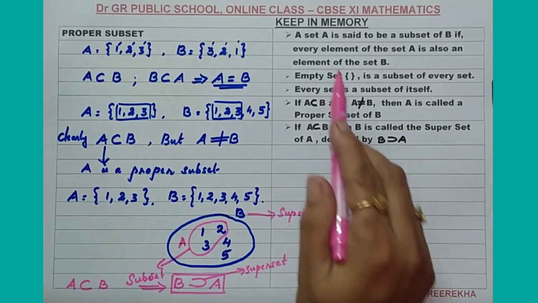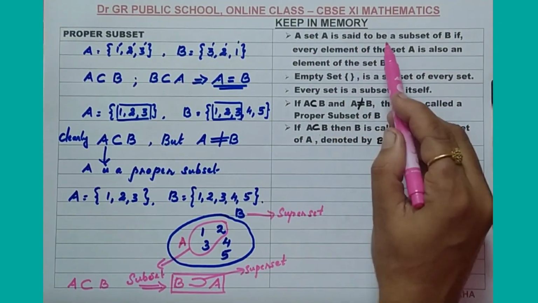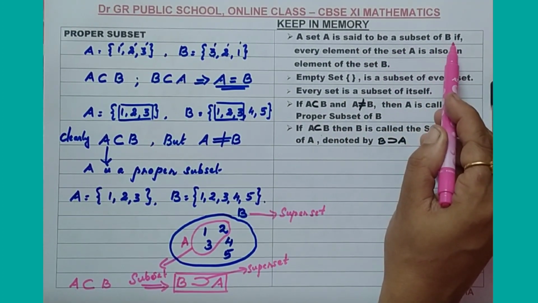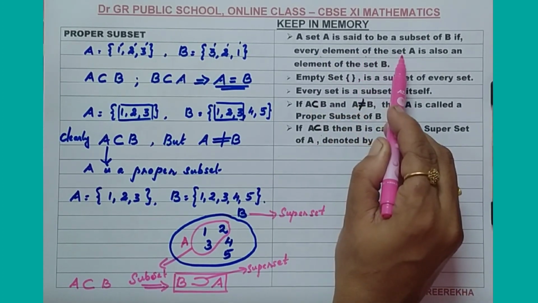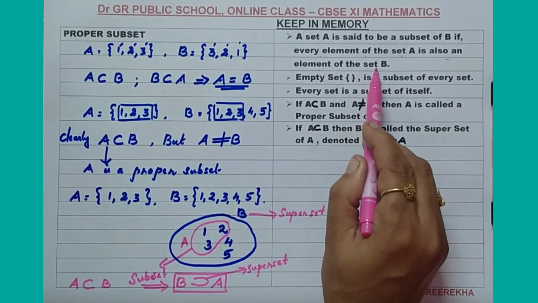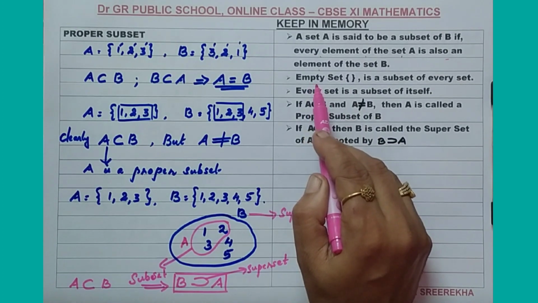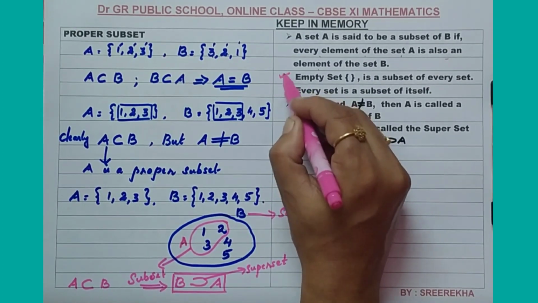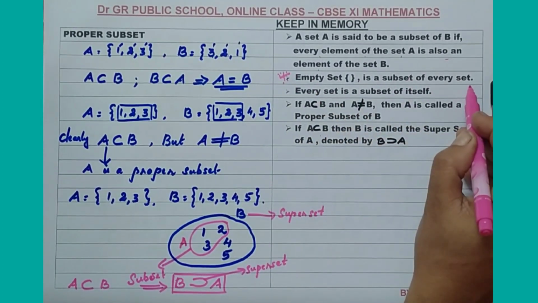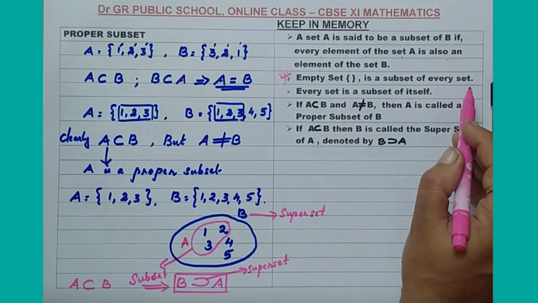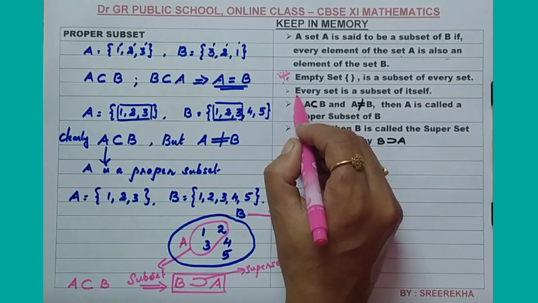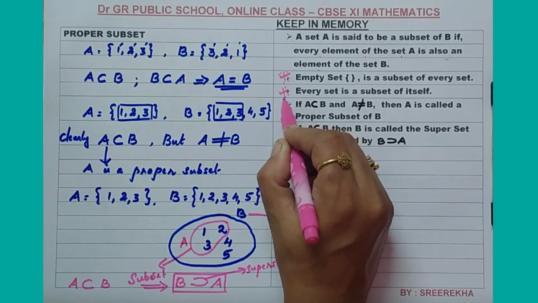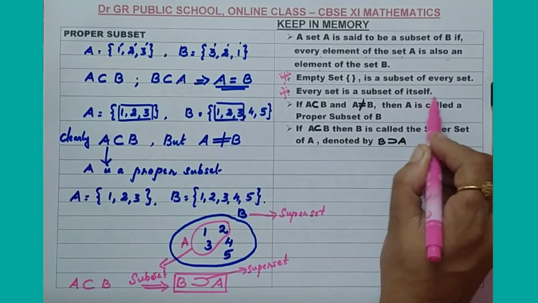Okay, now keep in memory these points. A set A is said to be a subset of B if every element of the set A is also an element of the set B. Second point, very important, the empty set is a subset of every set. Third, also an important point, every set is a subset of itself.